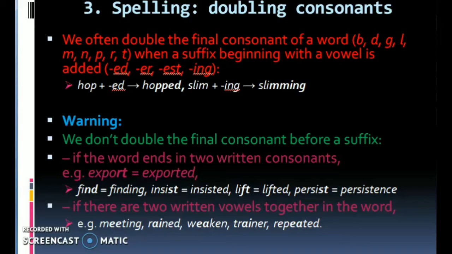We also do not double the consonant if there are two written vowels together in the word. Example: meeting, rain, weekend, trainer, repeated.